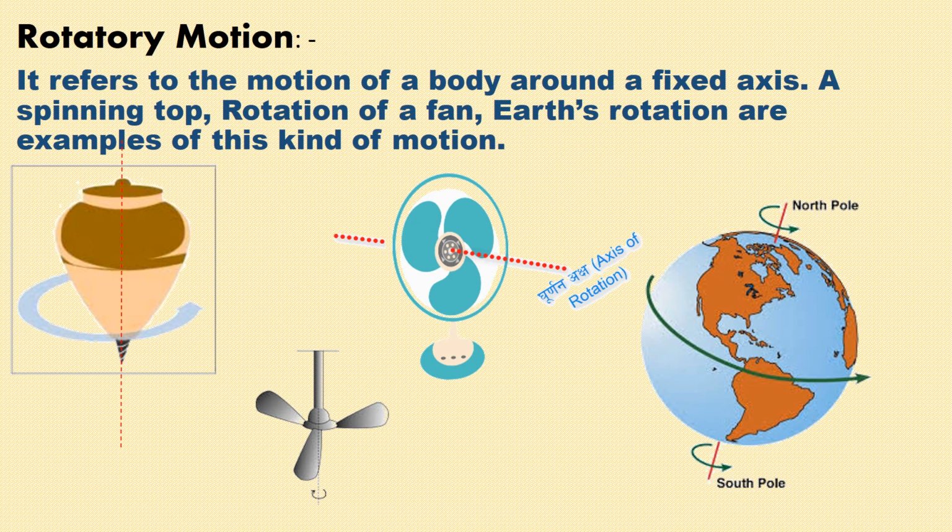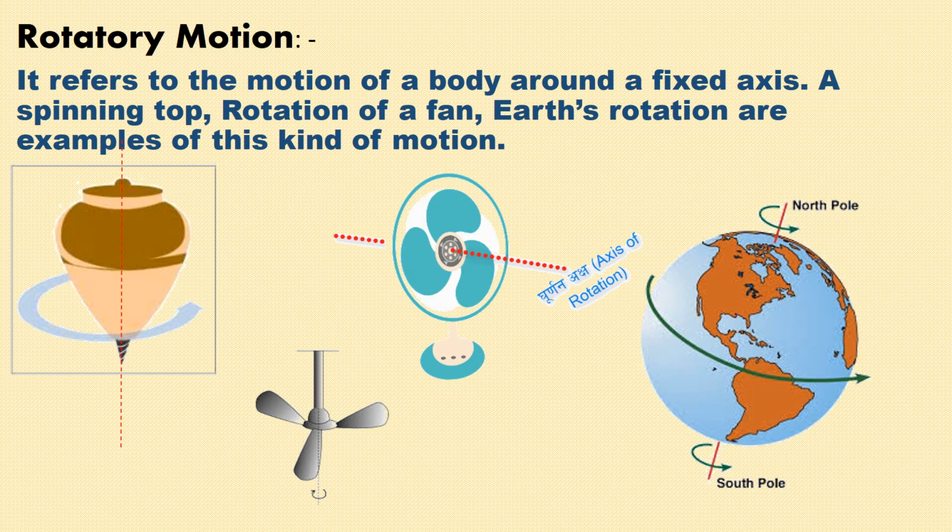Next is rotatory motion. It refers to the motion of a body around a fixed axis. In this, the objects move around a fixed axis, which is called the axis of rotation. So objects are moving around a fixed axis. For example, you can see this spinning top. There is a center line passing through it. So this is the axis of rotation through which it rotates.